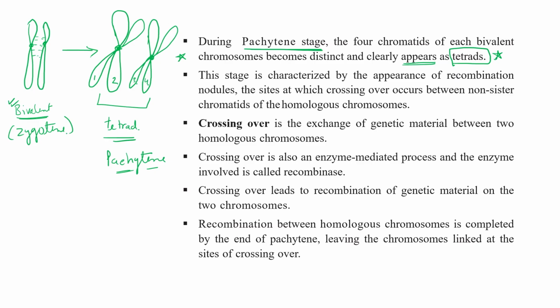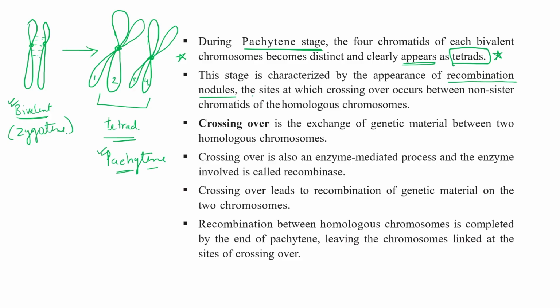So right now we can say one, two, three, four. Four chromatids we can see in the pachytene stage, so that's why we can use the term tetrad during pachytene. That's why it is written over here: during pachytene, the four chromatids of each bivalent chromosome become distinct and clearly appear as a tetrad. This stage is characterized by the appearance of recombination nodules.